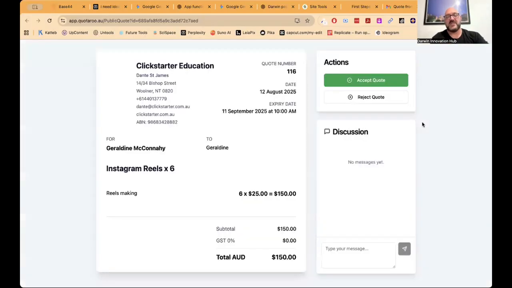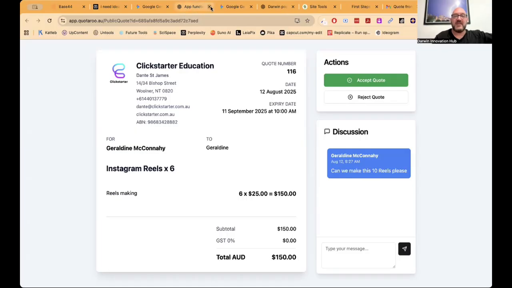They can accept it, reject it, or they could say something like, can we make this 10 reels, please? And that will then go back to your account and prompt you to say you've got that. So if I go back in here, you've got to know what you want to build in these things. This is not just me showcasing what I've done. This is more a case of, I want you to see what is actually possible.